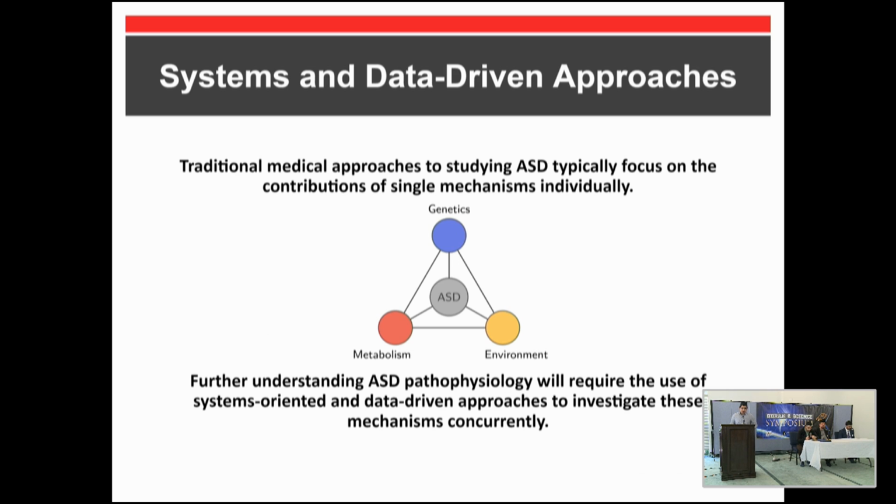Okay, so basically what our lab does is that we incorporate data from genetics, metabolism, and the environment, and use this to make a diagnosis, or at least a prediction of a diagnosis for children using biometrics alone. We're specifically looking at blood plasma because this is something that's easily accessible. You can just do a blood test and you'll be able to characterize if someone has autism spectrum disorders or if they have a likelihood of having such conditions.